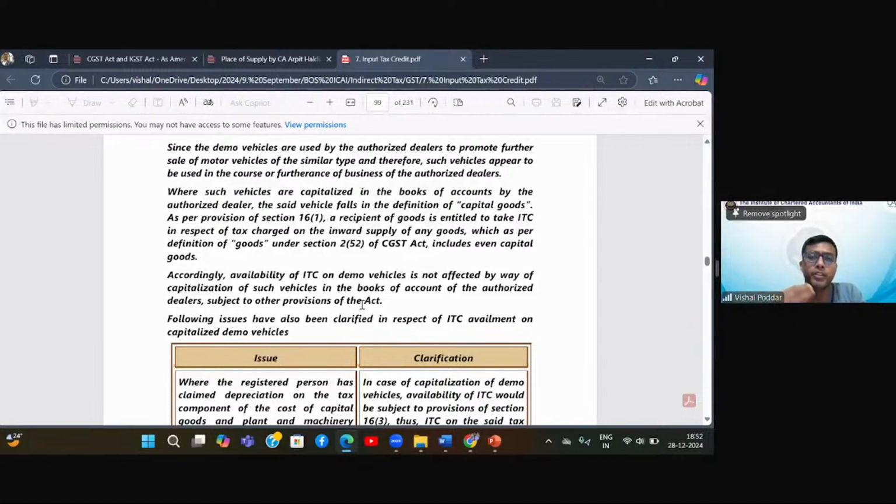Every year, if I purchase 2 or 3 demo vehicles, it will be going around 40-50 lakhs. And I will be using this demo vehicle for 2-3 years for using it for test drive. So let me capitalize it. So some people may rationally even capitalize it in books. So this particular point clarifies that we are not bothered about whether you expense it out or whether you capitalize it. For us, the answer remains same.